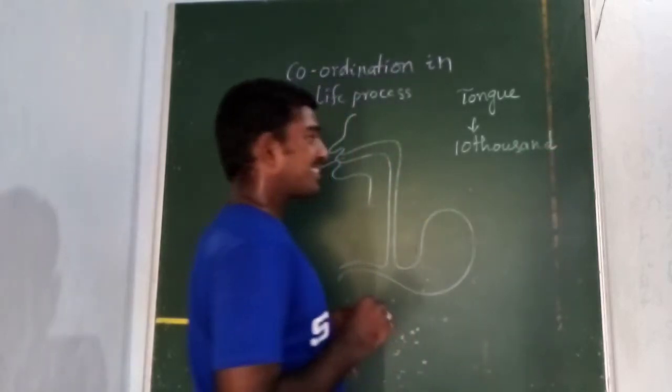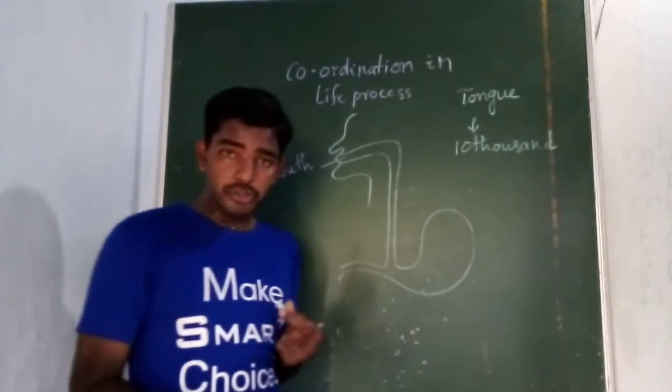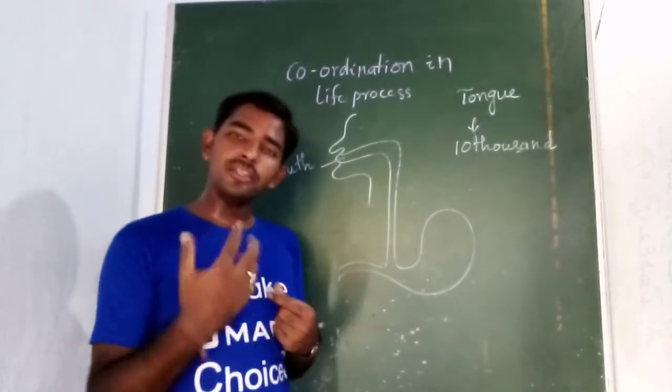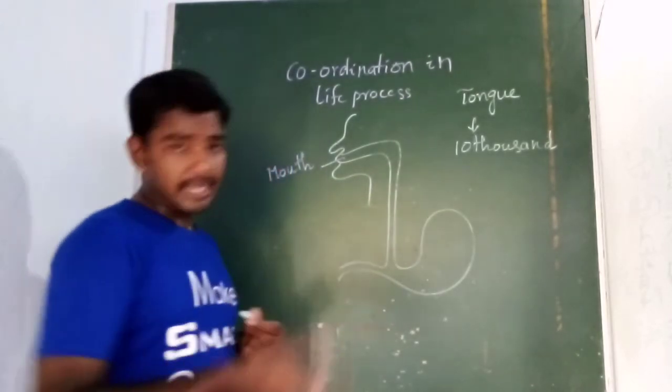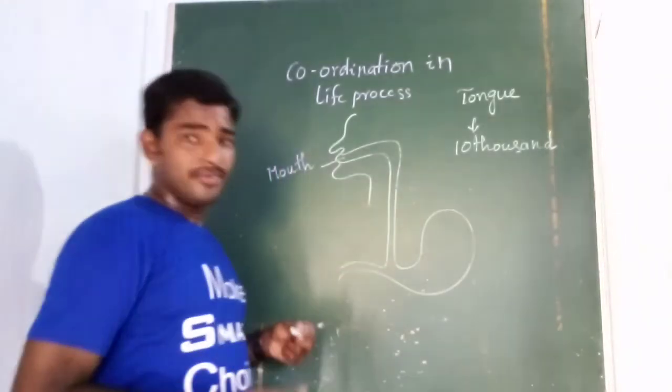Based on this, the tongue can identify the six tastes, along with the metallic taste and the umami taste. That is the main function of the tongue. I will discuss the tongue later and continue with the digestion process.